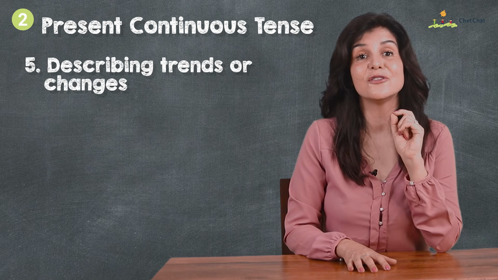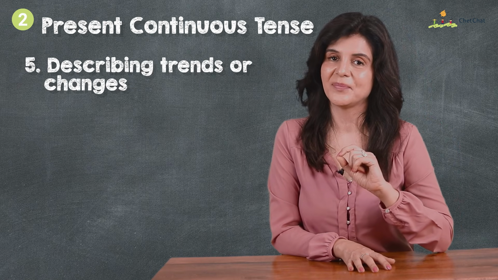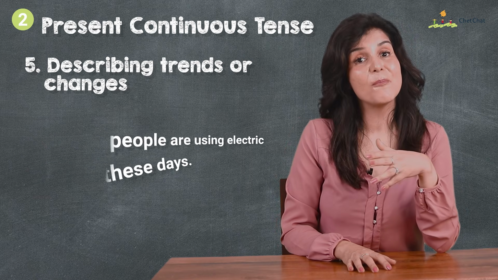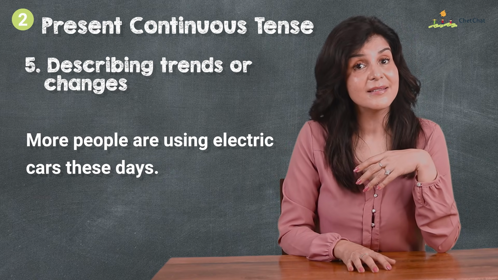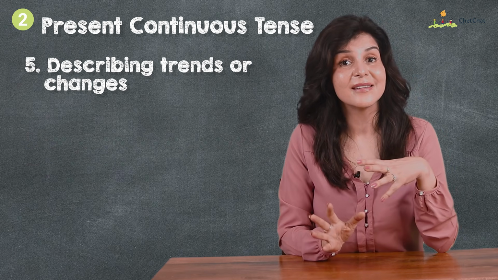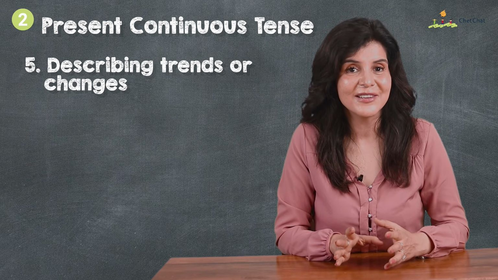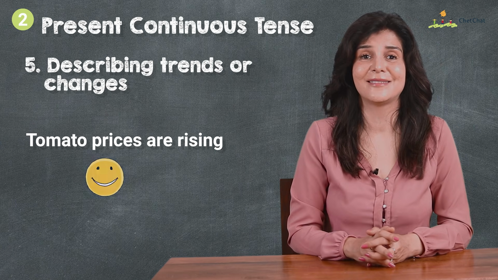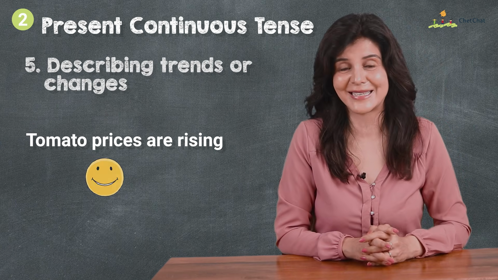Five, for describing trends or changes. The climate is getting warmer each year. More people are using electric cars these days. It's like a trend and it's moving in a certain direction. Tomato prices are rising of late. Yes, tomatoes are fast becoming apples.